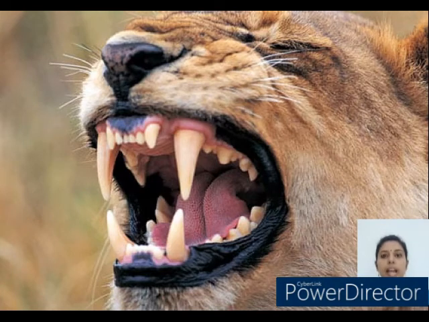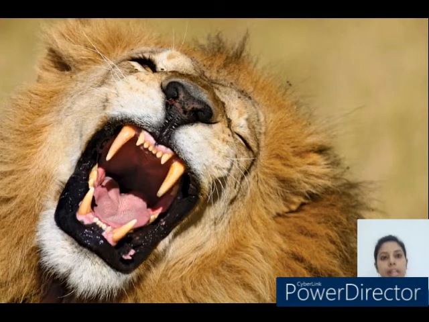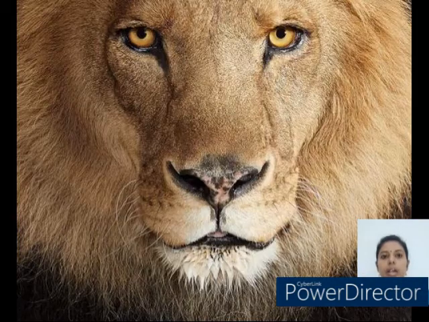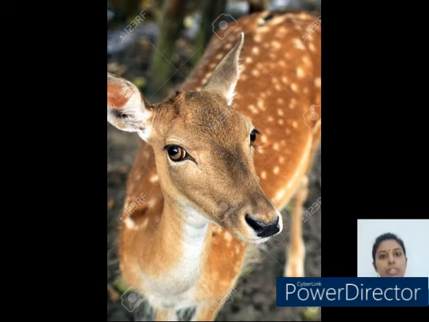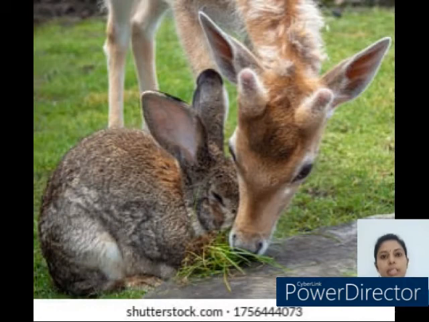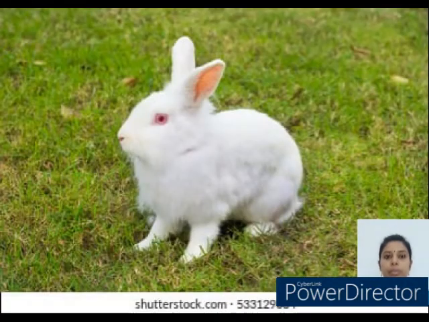Carnivores have large, curved, pointed canines for gripping their prey and tearing flesh. Their eyes are set in front of their head to help them judge distances better. Herbivores like deer and rabbit, on the other hand, have eyes on the sides of the head. This helps them look around themselves to know if a predator is around.